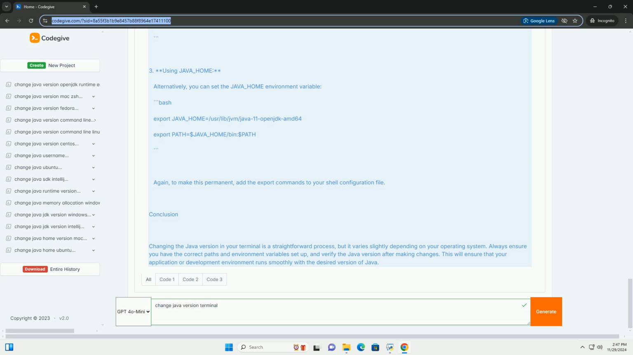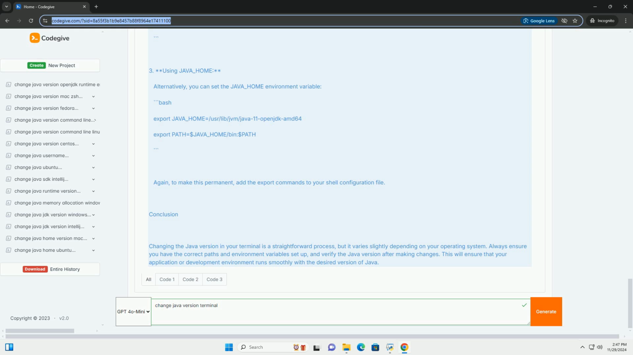Linux. 1. Using update-alternatives. Most Linux distributions support the update-alternatives system. You can configure which version of Java to use with the following commands. You will see a list of installed Java versions. Enter the selection number for the version you want to use. 2. Check the version. Verify the change. 3. Using JAVA_HOME. Alternatively, you can set the JAVA_HOME environment variable. Again, to make this permanent, add the export commands to your shell configuration file.